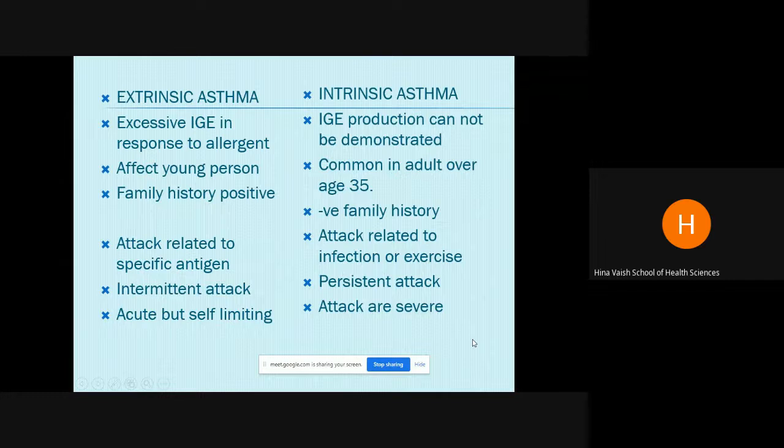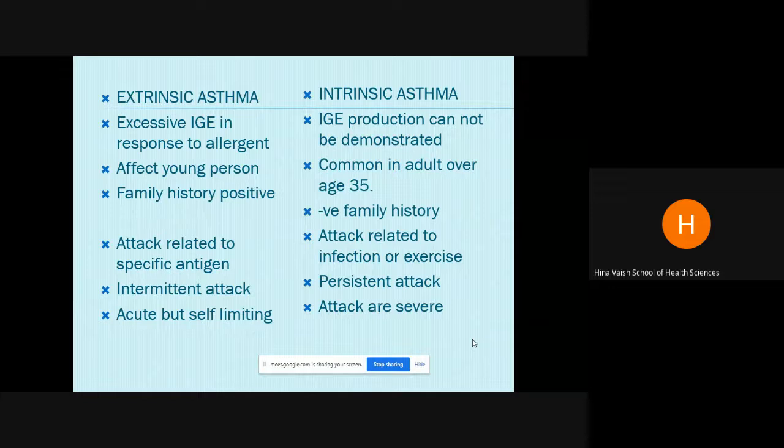Now, asthma can be of two types. It can be extrinsic asthma or it can be intrinsic asthma. Extrinsic asthma is one in which you will see that the younger population is mainly affected and there is a positive family history, meaning different generations of the family have the problem. Then it is related to some specific antigen, and these attacks are intermittent in nature, but they are acute attacks and self-limiting. The patient will heal to some extent by themselves as well.